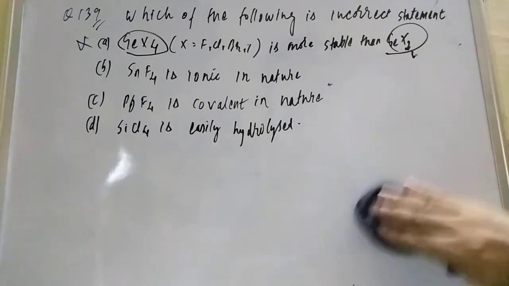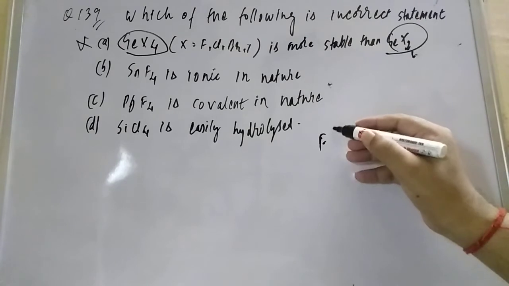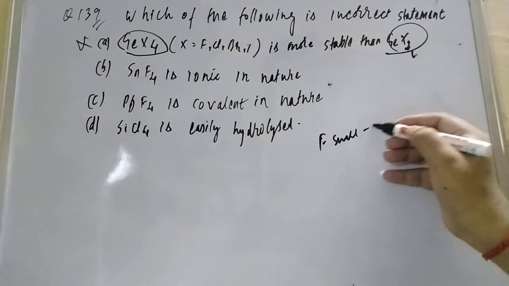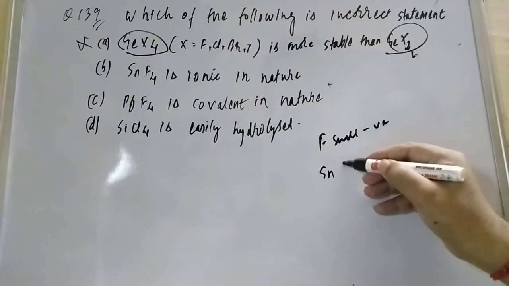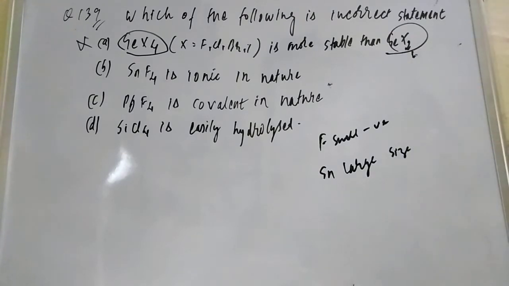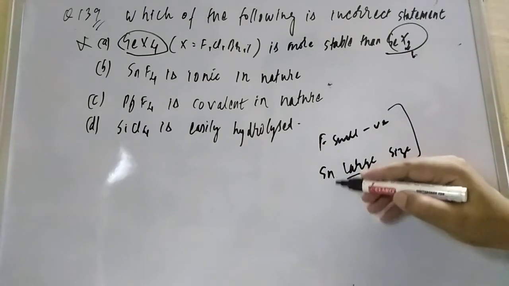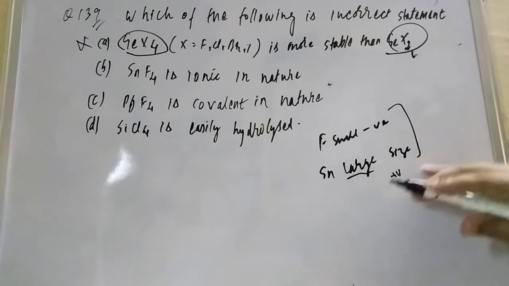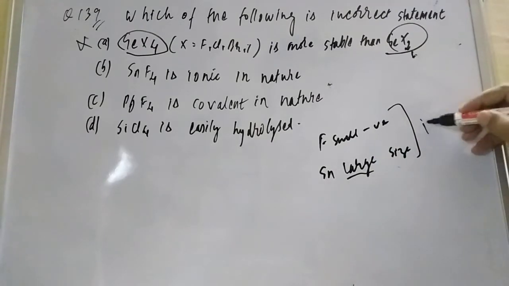When you are talking about SnF4, F is small size, dear friend. F is small size, and that carries the negative charge. And the other is Sn, so Sn is large size. If Sn is the cation and large, then what does the Fajan rule say for covalent? Ionic is correct.